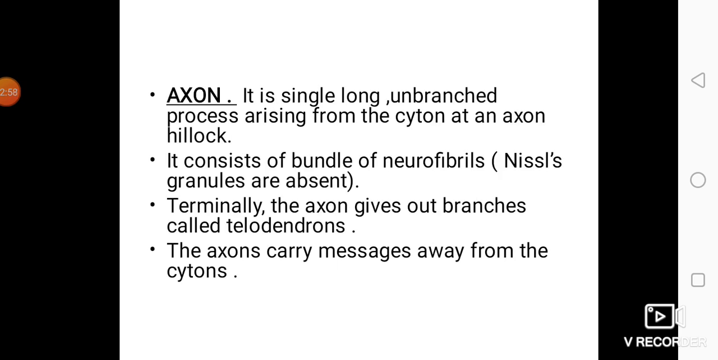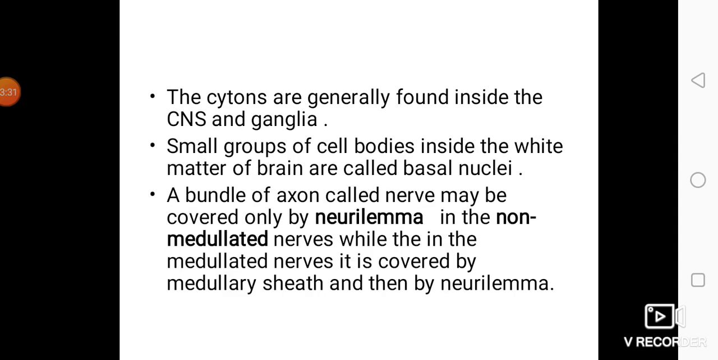Axon is a single long process. It is a long unbranched process arising from the cyton at an axon hillock, which was labeled very clearly in the diagram. It consists of bundles of neurofibrils. Nissl's granules are absent in the axon. Terminally, the axon gives out branches called telodendrons. The axon carries messages away from the cyton. Messages are brought to the cyton by the dendron, while messages are carried away from the cyton by the axon.